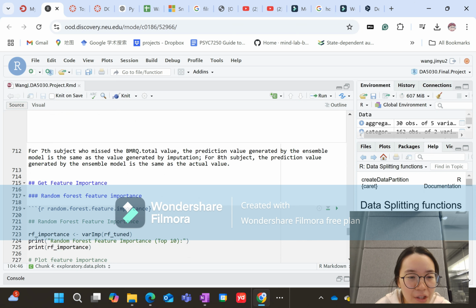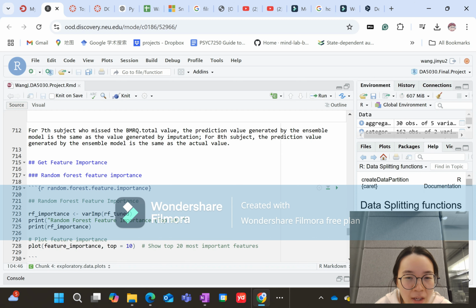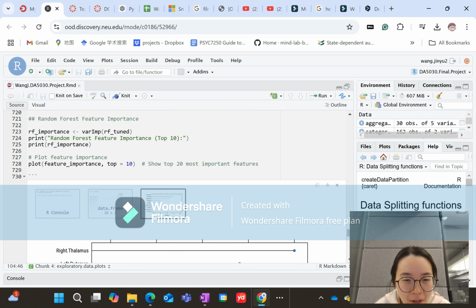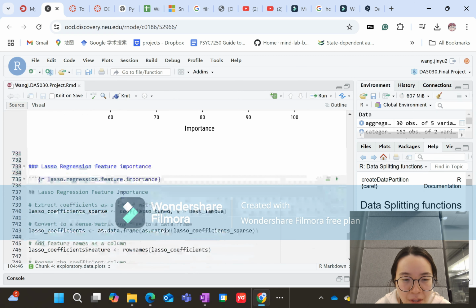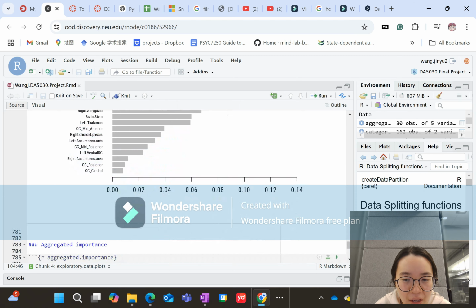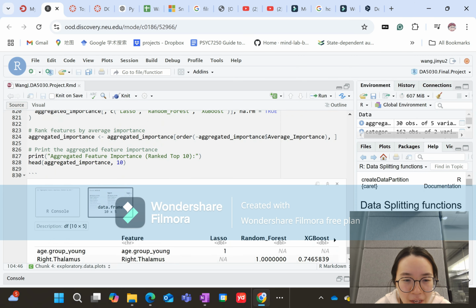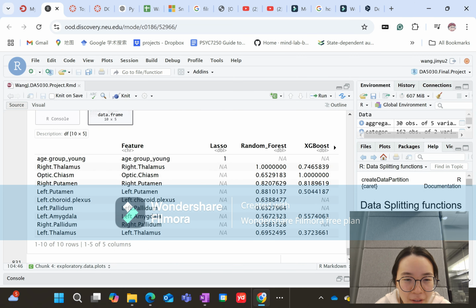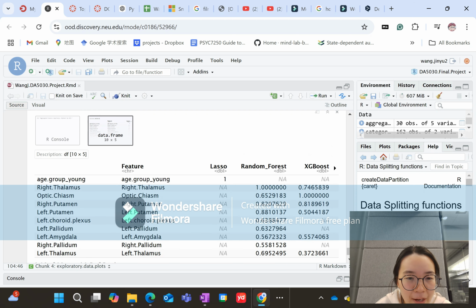Finally, I tried to calculate the feature importance. I averaged the feature importance for brain metrics across three different models. As we can see in the final table, these are the top 10 brain regions that are most predictive of the BMRQ score.